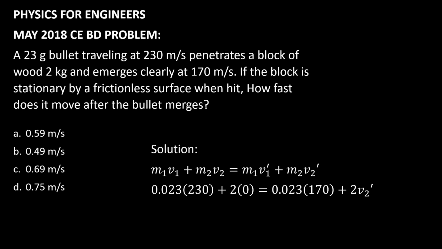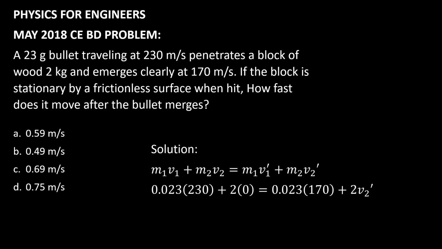In doing the calculation, after the substitution process, we have now this equation as 0.023 times 230 plus 2 times 0 equals 0.023 times 170 plus 2 times v2 prime.